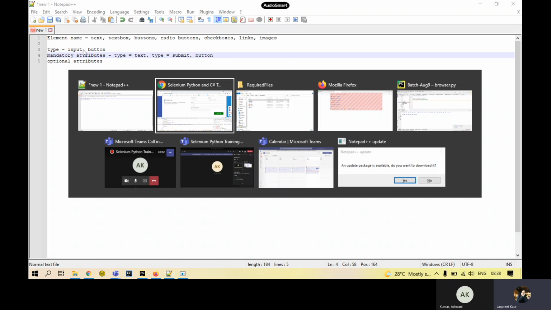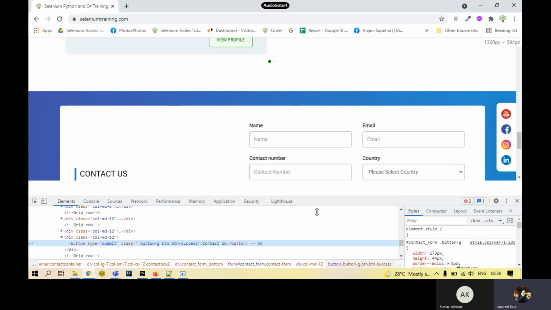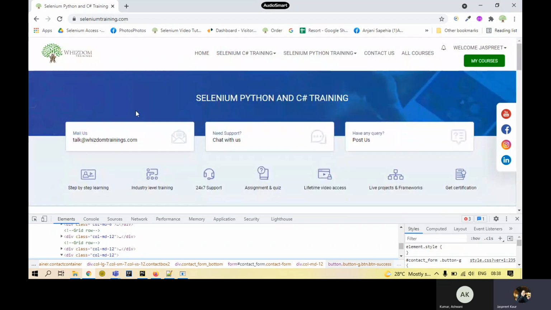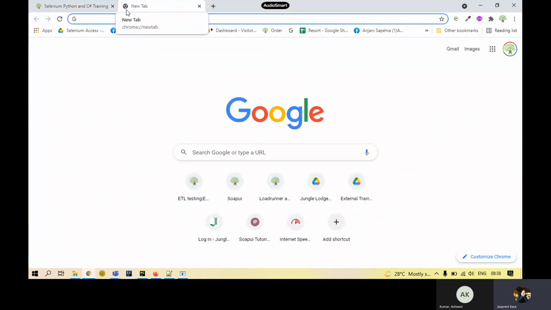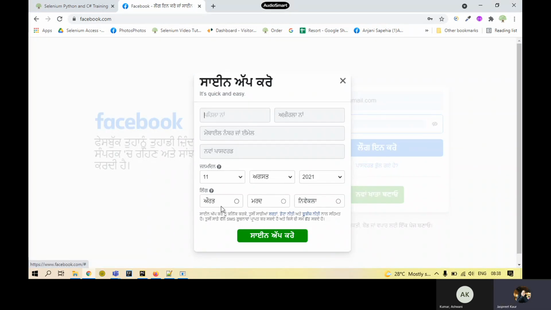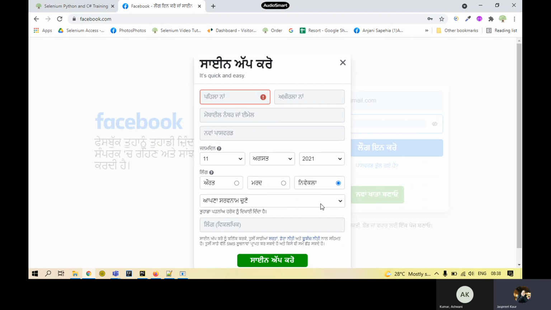Now taking a look at the radio buttons. Over here on this page, I don't have any radio button. So let's take another website, let's say facebook.com. We'll get the option to choose the gender. Yeah, these are the radio buttons that I have. Radio buttons have the property that only one can be selected from the whole group. From all the options given, one could be selected.